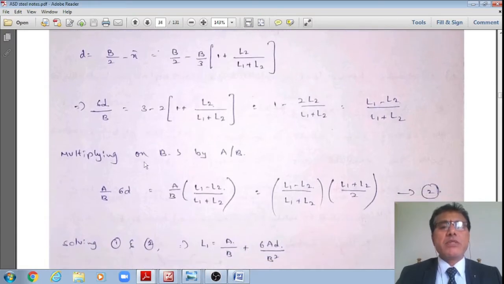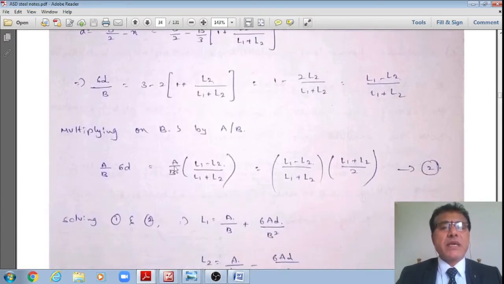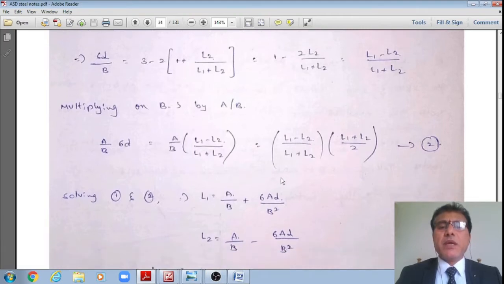However, multiplying on both sides by A by B, now I'll get 6D A by B is equal to A by B multiplied by L1 minus L2 divided by L1 plus L2. However, A is nothing but L1 plus L2 divided by 2 multiplied by B. Therefore, B gets cancelled, leaving L1 minus L2 divided by L1 plus L2 multiplied by L1 plus L2 divided by 2.